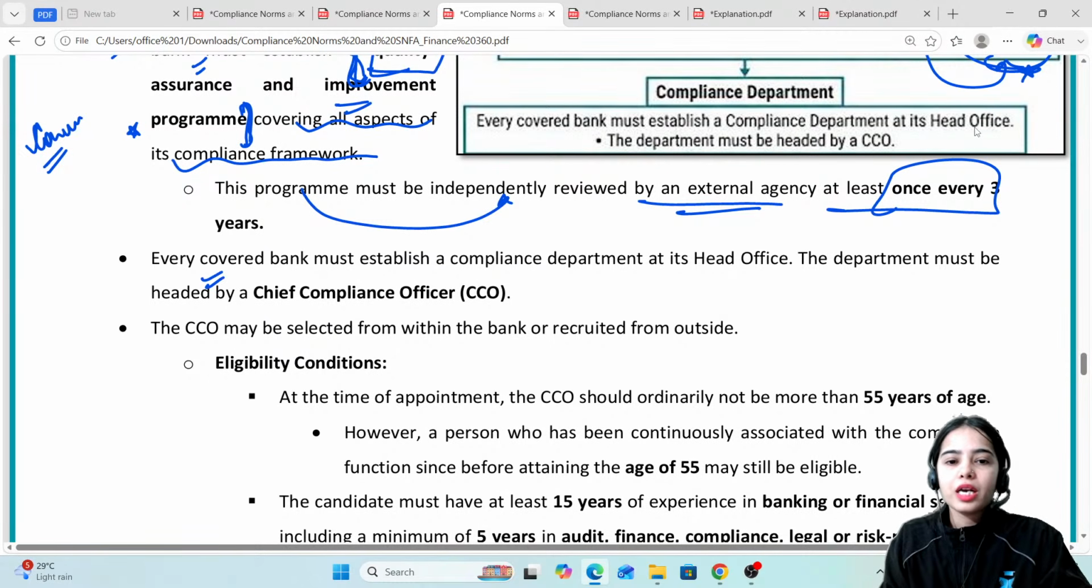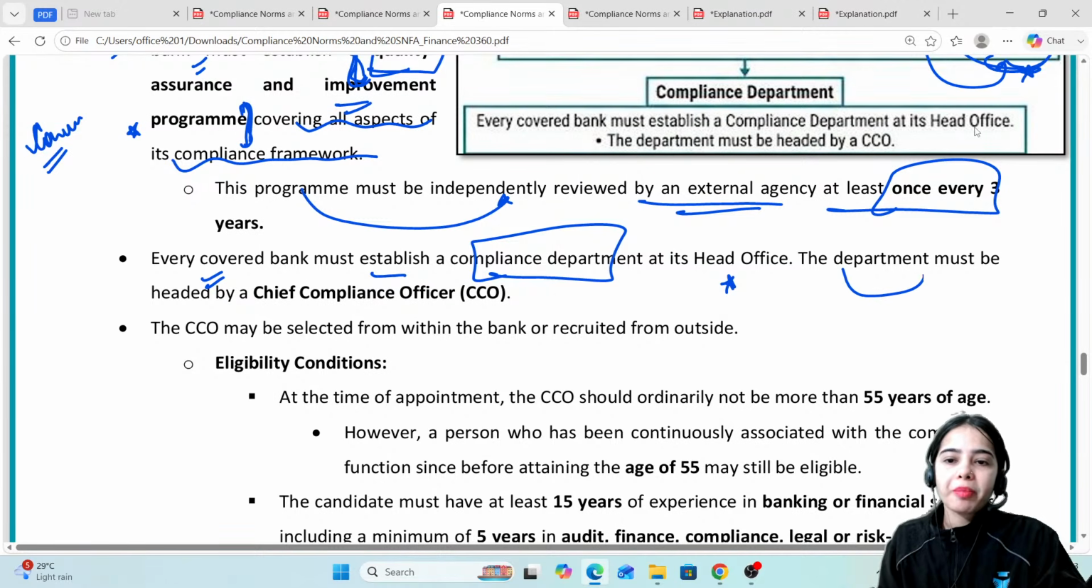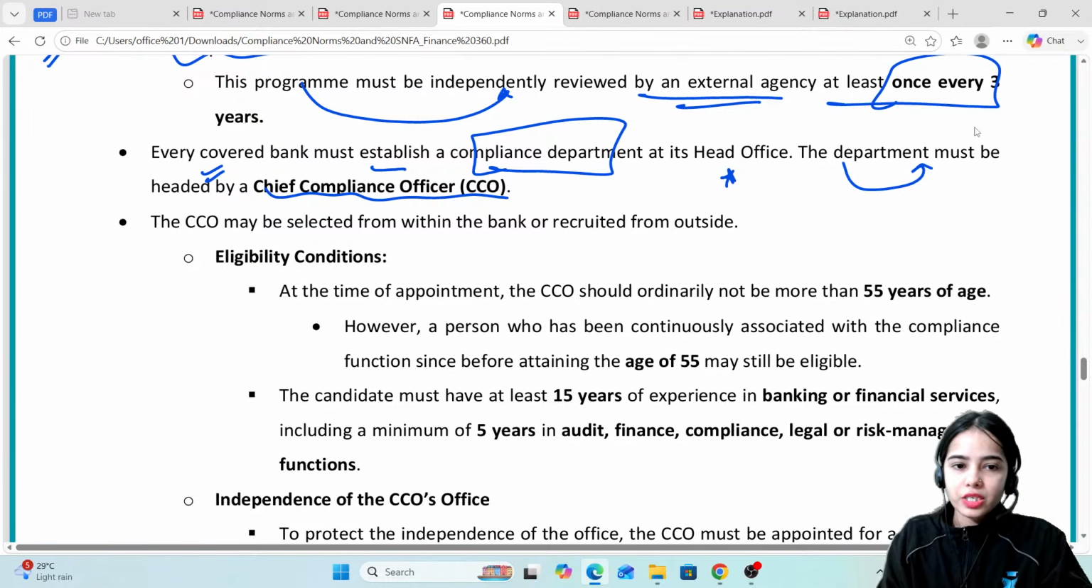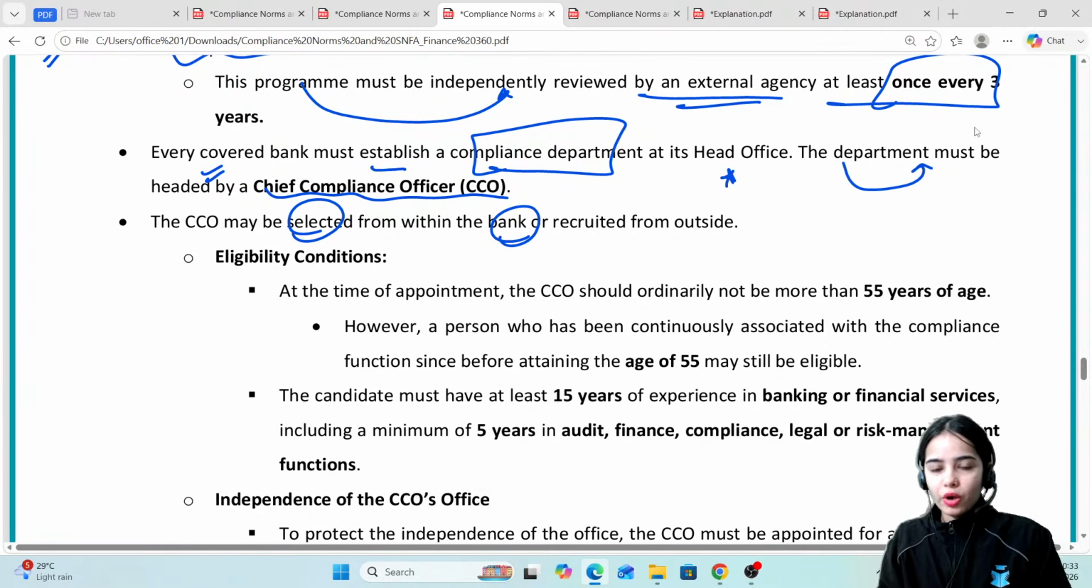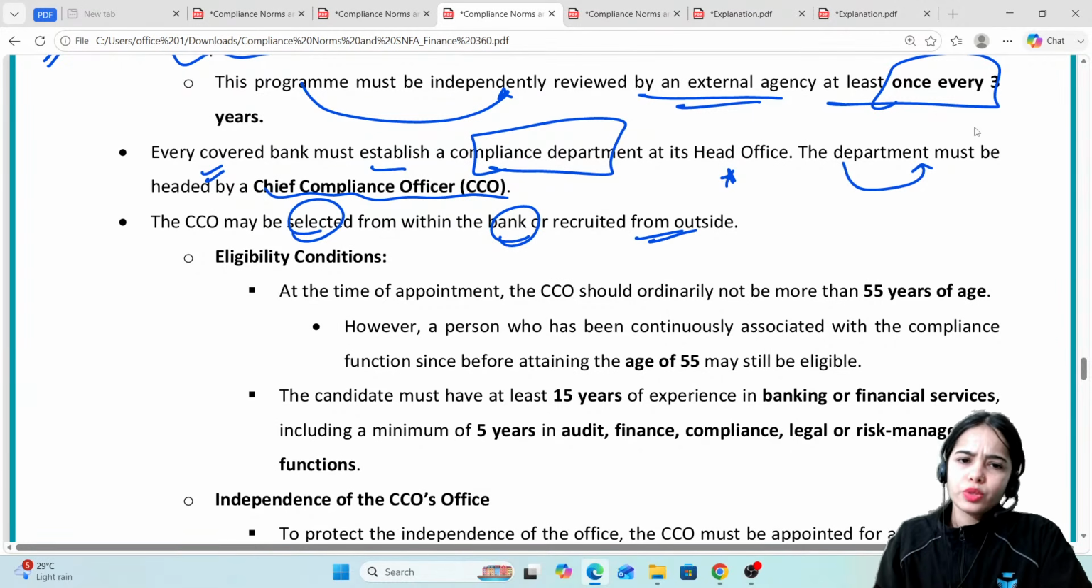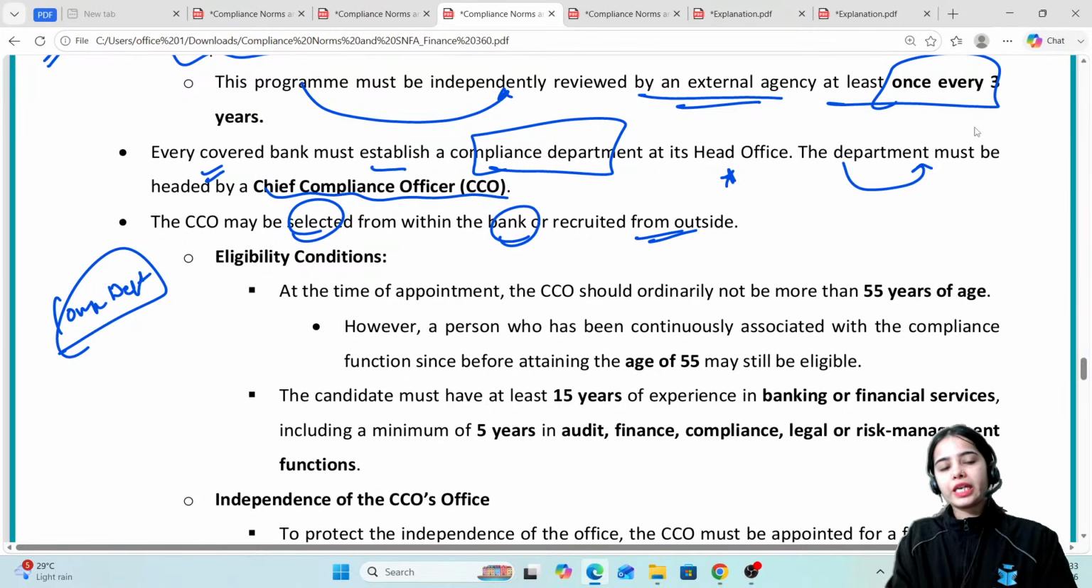Every covered bank must establish a compliance department at its head office. The department must be headed by the chief compliance officer. The chief compliance officer may be selected from within the bank or recruited from outside. So that can be done. There should be a compliance department that can see whether the compliance is being maintained or not, and the department should be headed by the chief compliance officer.